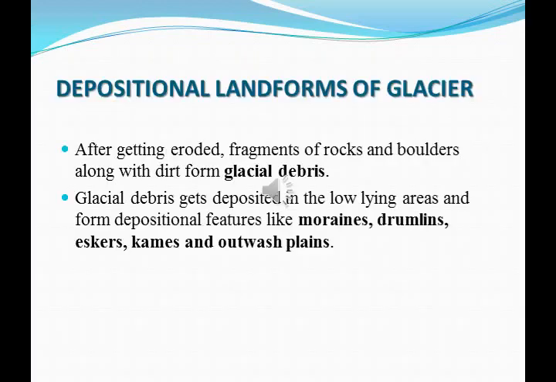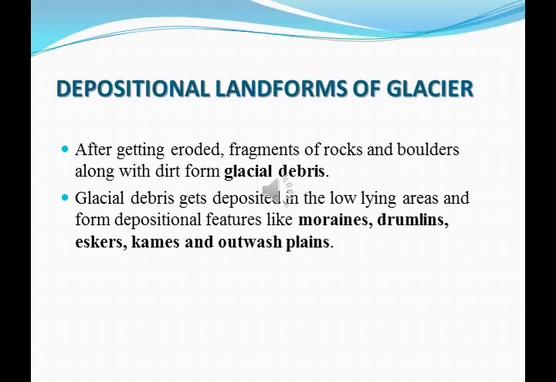Then depositional landforms of glacier. So till now we saw about the erosional landforms of glacier. So glacier after formation slowly moves down. While moving down it erodes some particles along with it. So it can break the rock surfaces also while moving down. Because of its huge mass, while eroding, some particles along with it form different shapes in this mountainous region, which we have discussed.